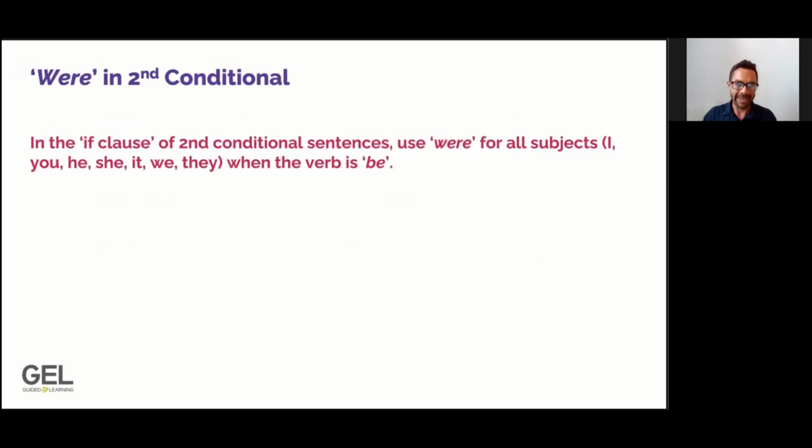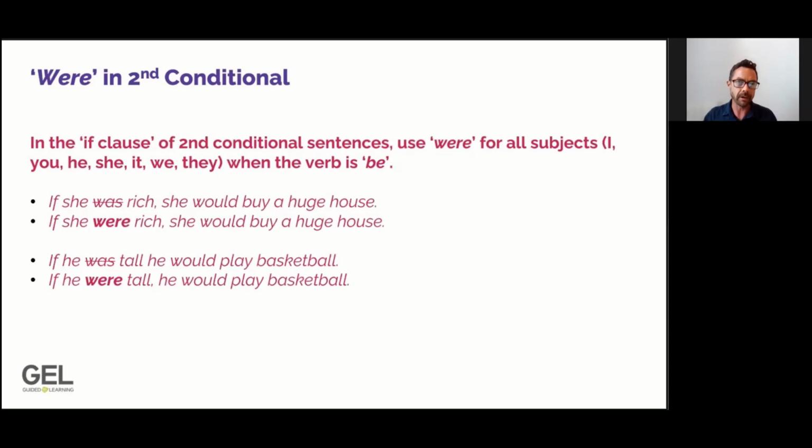We're going to be looking now at something that is unique or different about how we form second conditional sentences. Let's look at this word right here. This is the verb be. In the past tense, the simple past, be has two forms, was and were. The one that we use depends on the subject, I, you, we, he, they, and so on. In second conditional sentences, though, we always use the word were. We do not use was. Let's look at some examples of what this looks like.